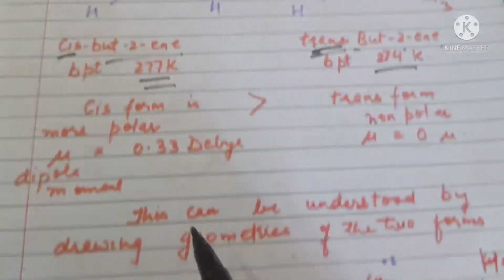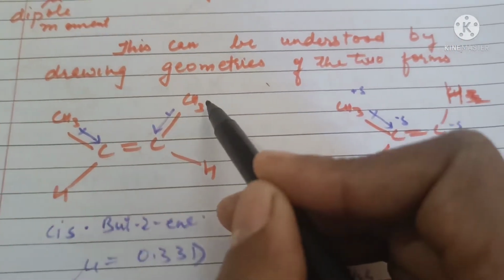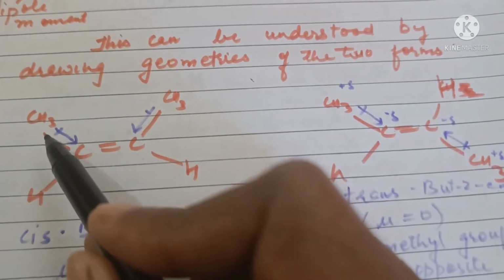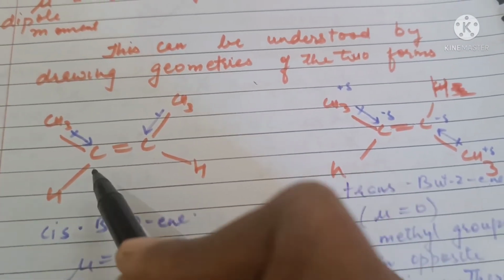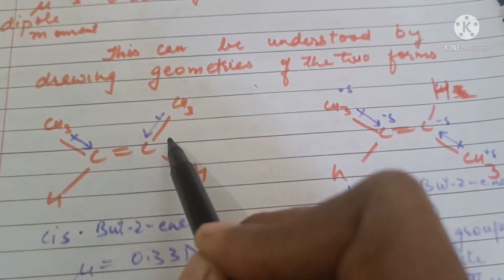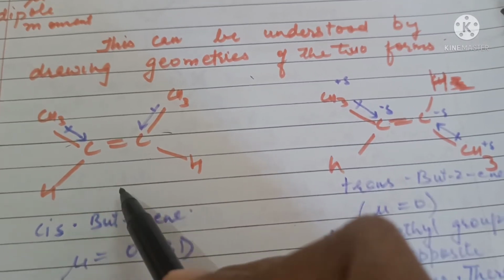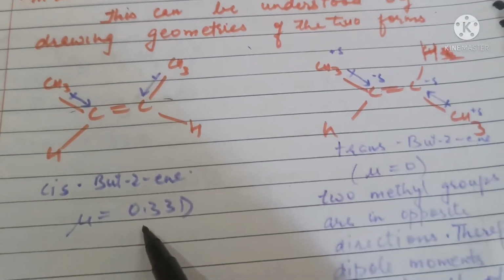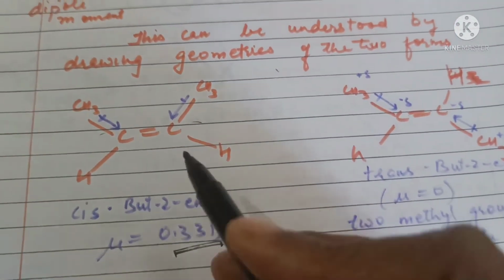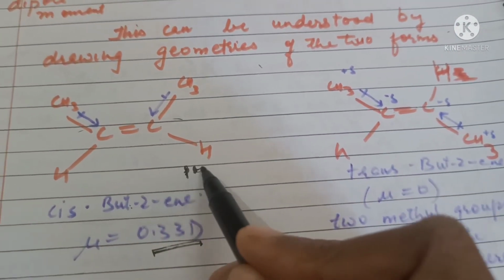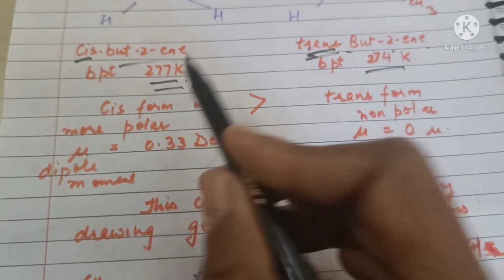In case of cis-but-2-ene, the two polar bonds are arranged in such a way that, because dipole moment is a vector quantity, the net dipole moment of the molecule will be the vector sum of the two vectors. On addition, we find that there is a net resultant dipole moment of the order of 0.33 D. Because it has a dipole moment, it is polar in nature, and because it's polar, attraction is more, and so its boiling point is more.